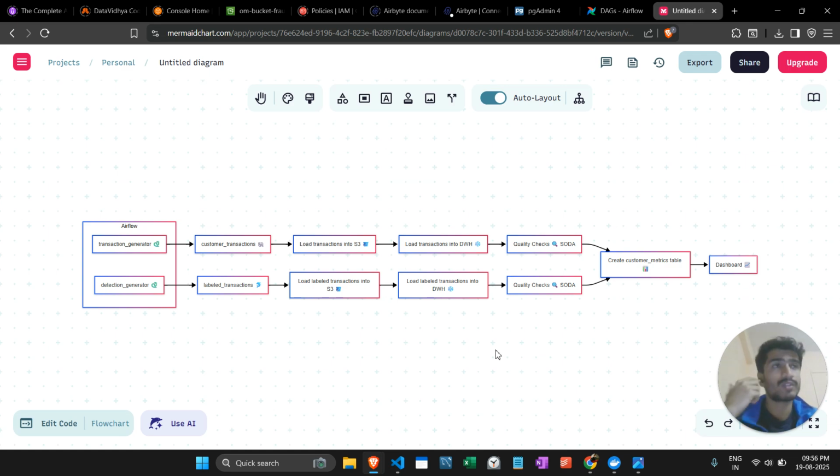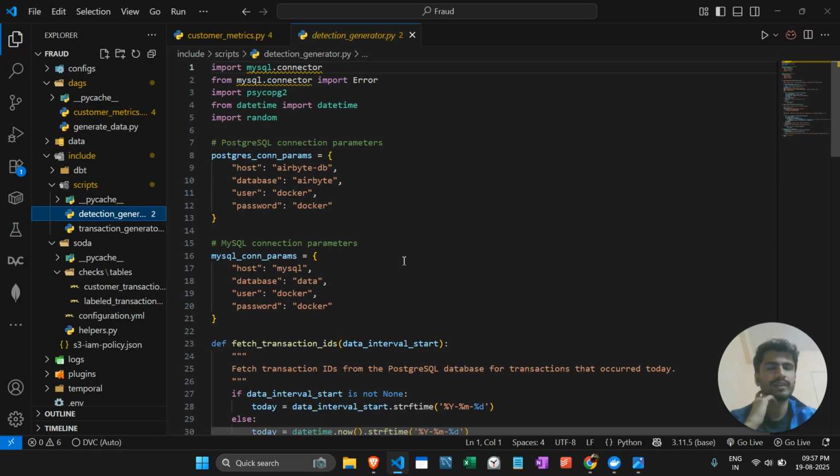After that, we are using Soda. Soda is an open source framework which is used for quality checks. It will prevent data quality issues downstream and ensures quality at the end of the pipeline. And in the end, we are using DBT to convert unstructured data into a structured format for business intelligence purposes, for display purposes. So I will go to the code where we are creating the data.